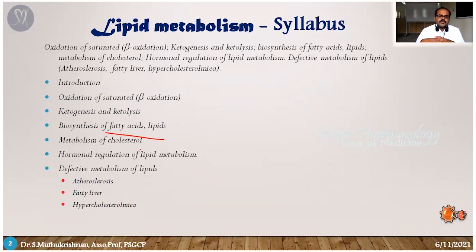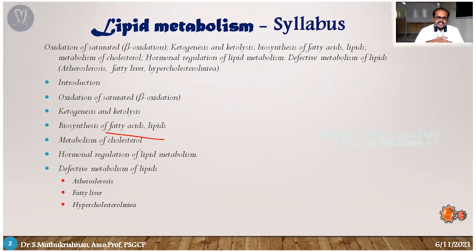Then what are the things that control lipid metabolism? The important thing is hormonal. What hormones influence the lipid metabolic process? All those things we will discuss in this chapter. The next important thing is metabolism and the catabolism process, all those things.